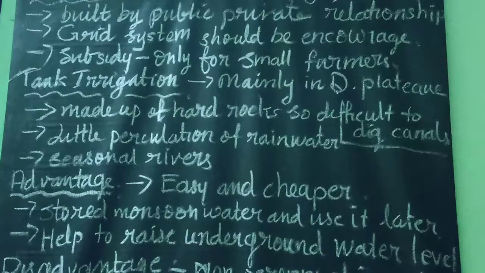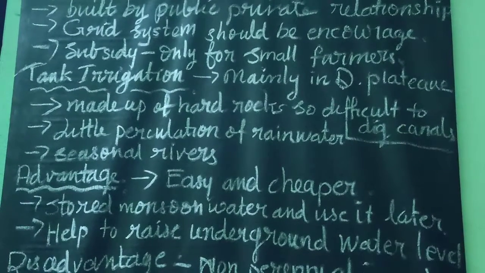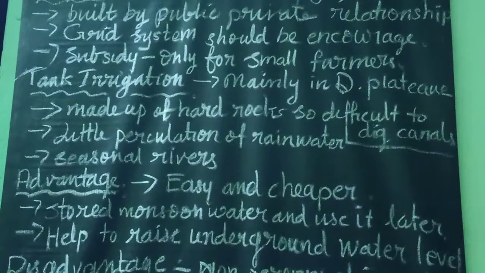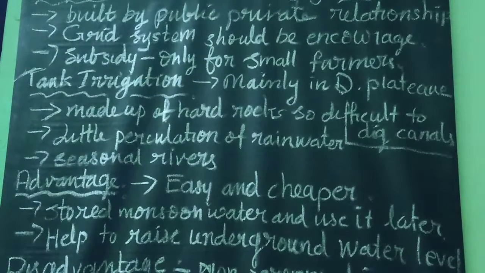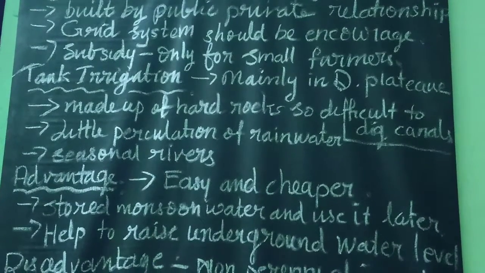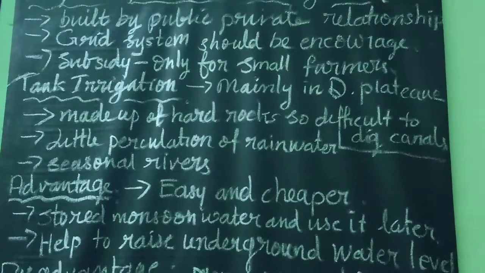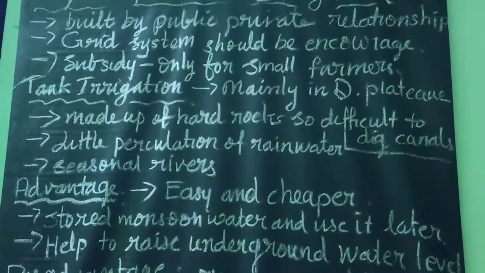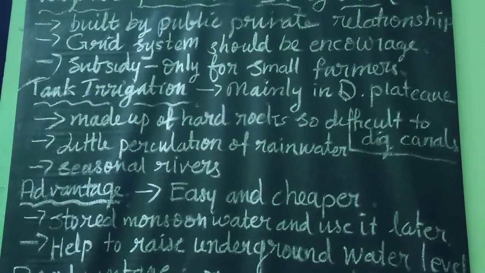Some tanks are built partly as dugouts and partly by enclosing bunds. Tanks vary in size, but most of the tanks are small and are built by individual farmers or groups of farmers. Nearly 15 lakh small tanks and 5 lakh big tanks are there in our country.